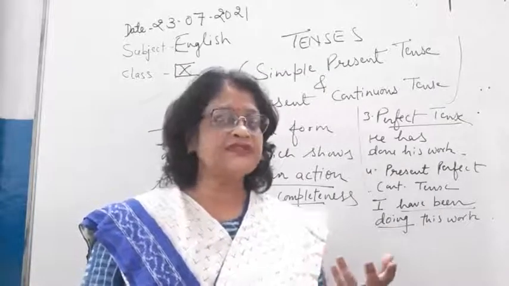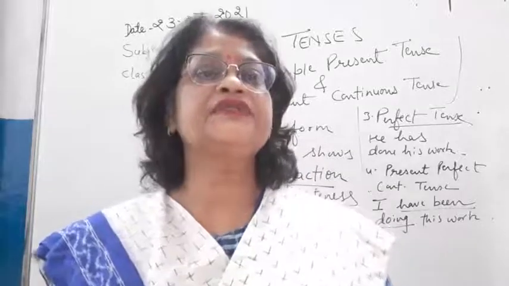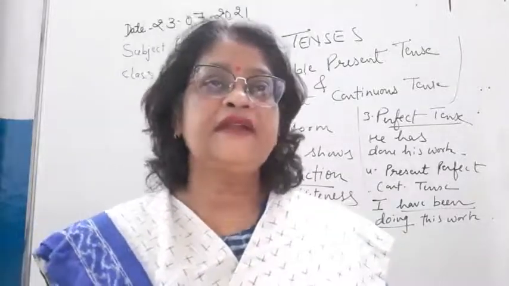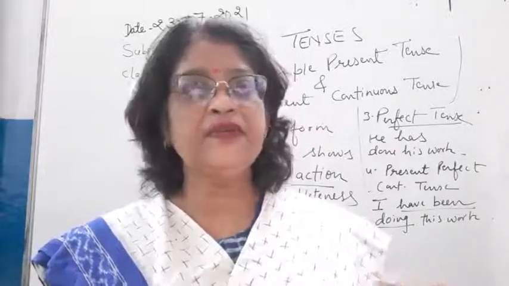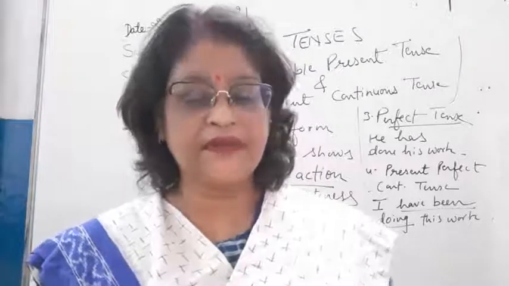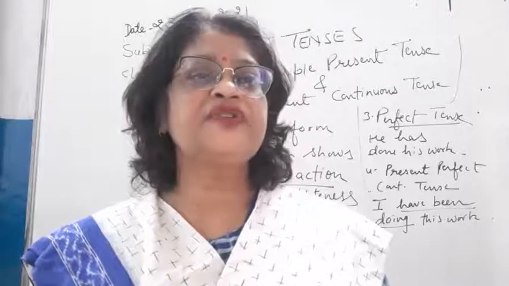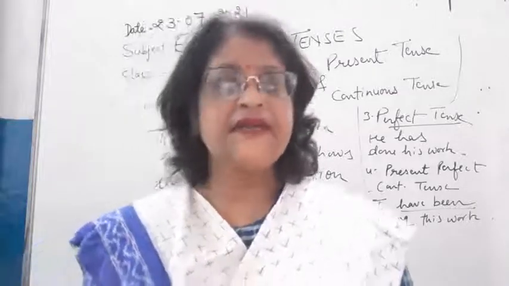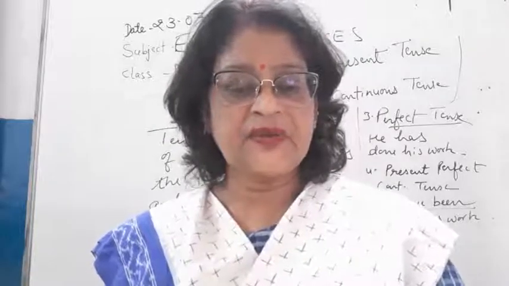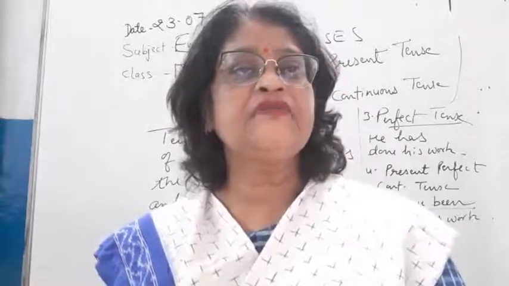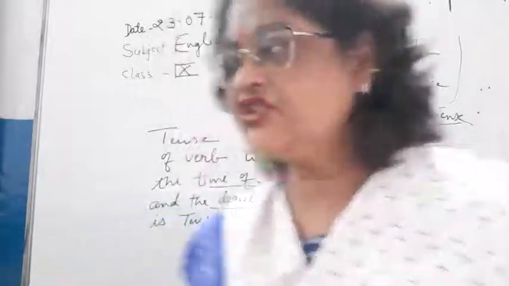And how do we know this is present perfect continuous tense? How to differentiate between continuous tense and present perfect continuous tense? In present perfect continuous tense, student, we will have prepositions like since or for. This you have to remember. So this was the definition and the explanation of tense, that what is a tense? It is a form of verb which shows the time of an action and its degree of completeness. Now children, we also know that there are three major tenses as per the time of an action. And what are those?